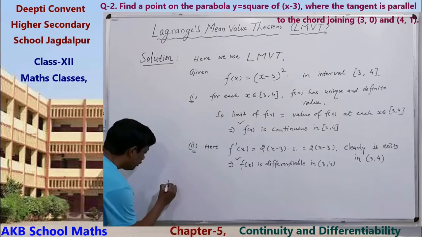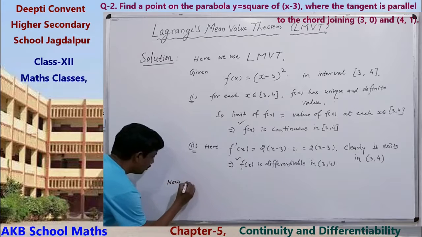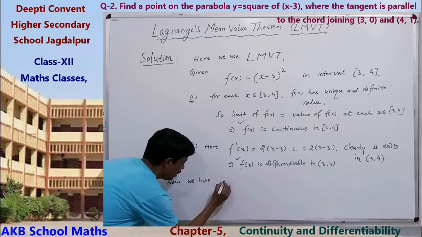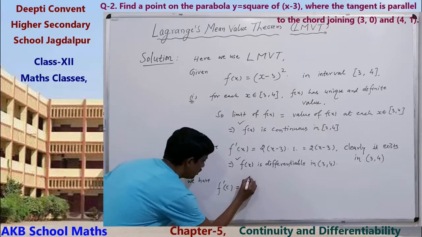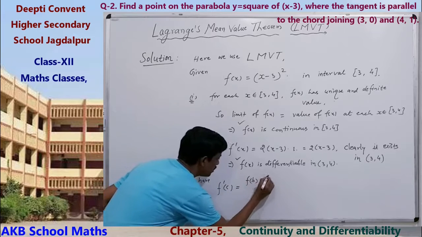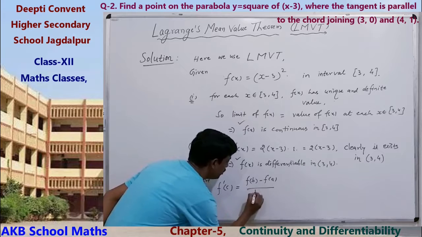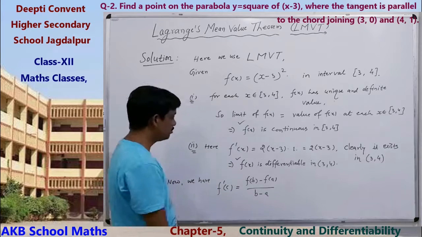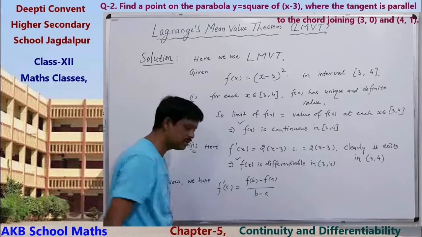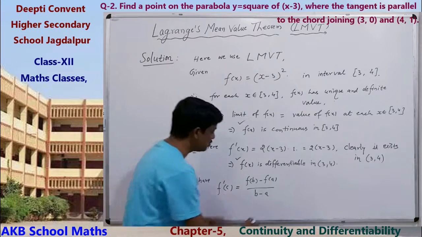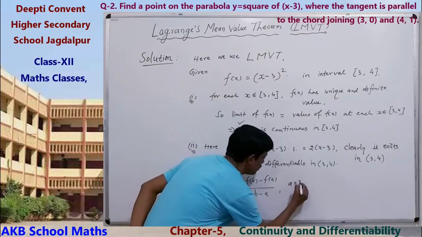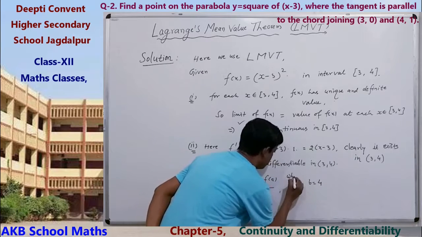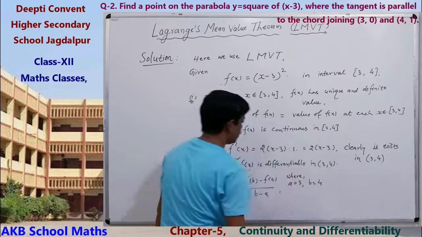Now, f dash c equals (f(b) minus f(a)) upon (b minus a). This is the condition of Lagrange mean value theorem. By using this condition, we have to find the value of c, where a equals 3, b equals 4.